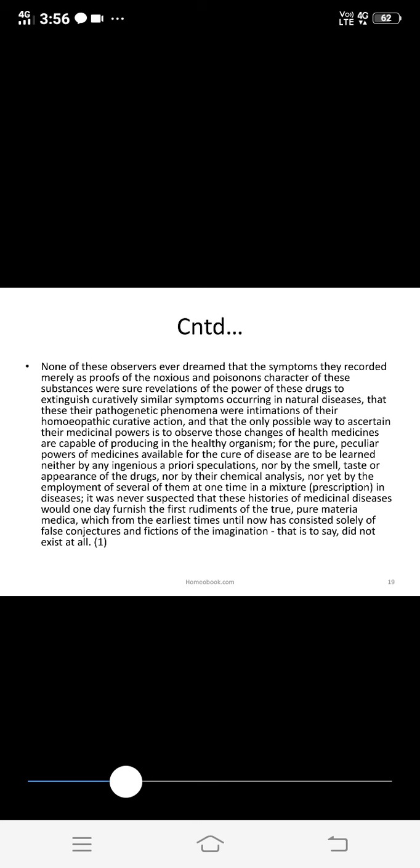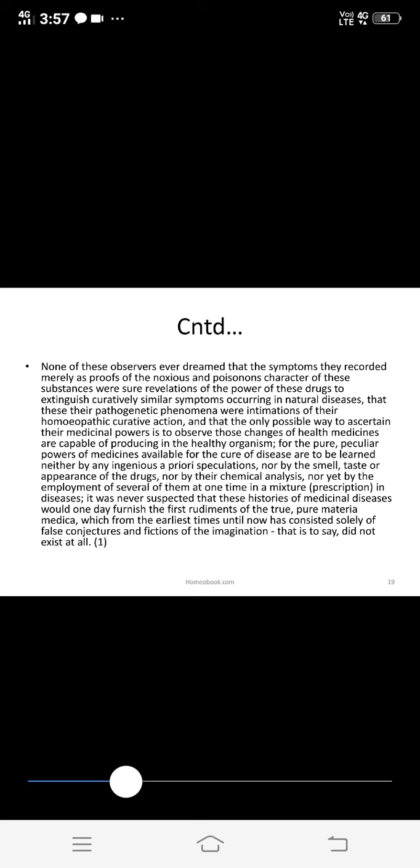For the pure peculiar powers of medicines available for the cure of disease are to be learned neither by any ingenious a priori speculations, nor by the smell, taste, or appearance of the drugs, nor by a chemical analysis, nor yet by the employment of several of them at one time in a mixture in diseases.